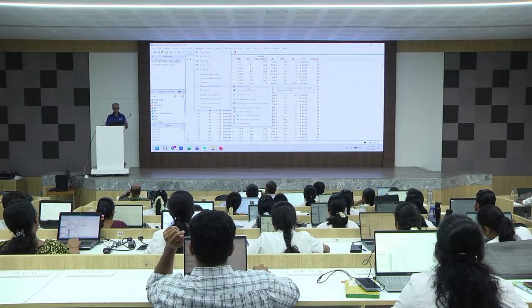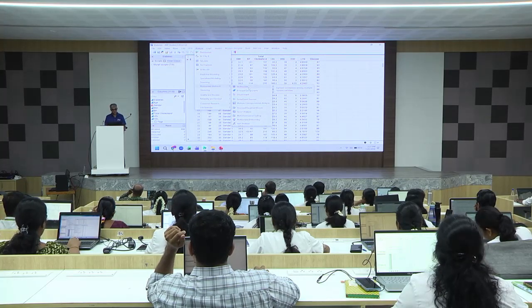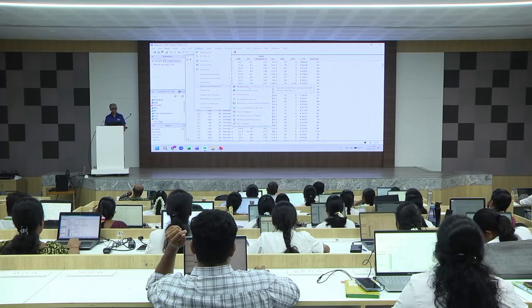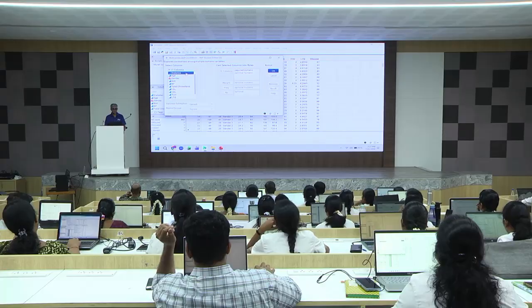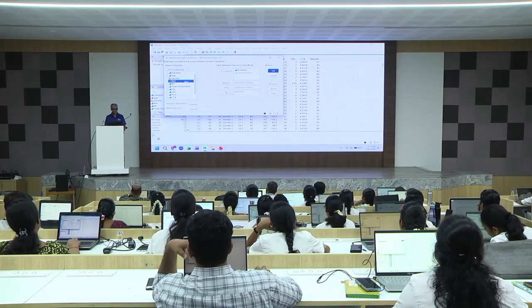If you hold your mouse, it will tell you what exactly JMP does there. What does it say? Explores correlation among multiple numeric variables. It's called a tooltip. Click that. What are the variables? Diabetes and BMI.